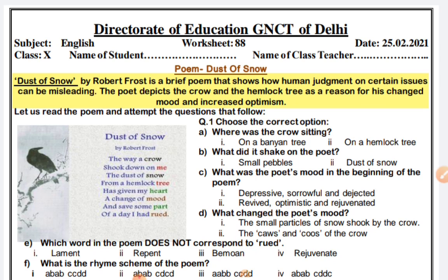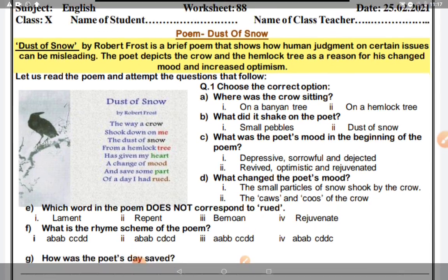The topic of today's worksheet is a poem, Dusk of Snow. Dusk of Snow is written by Robert Frost. It is a brief poem that shows how human judgments on certain issues can be misleading. The poet depicts the crow and the hemlock tree as a reason for his change of mood and increased optimism. Optimism is a positive energy, that is, a positive attitude towards things.